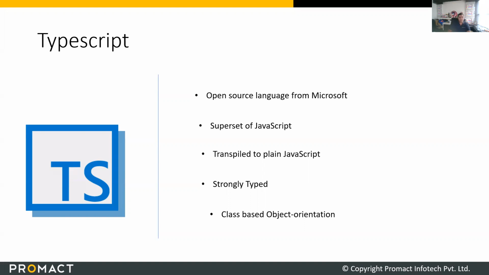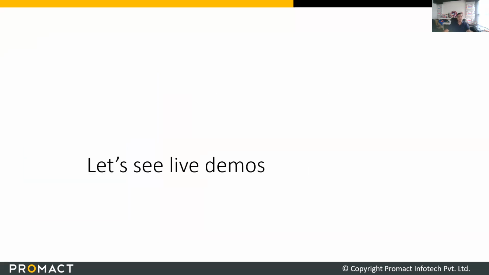That's a very important feature of TypeScript, and it is class-based. JavaScript did not have classes by default. Over time, JavaScript now has classes, but TypeScript had classes from day one, and it has amazing support for it. So this is the TypeScript that helps us learn Angular much more easily.